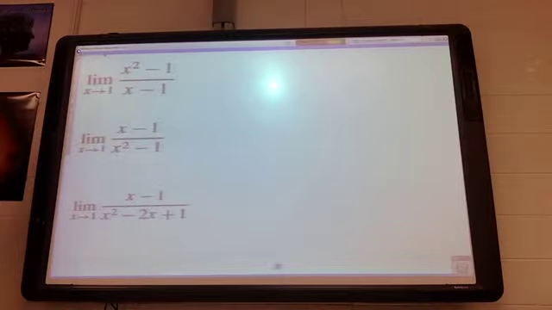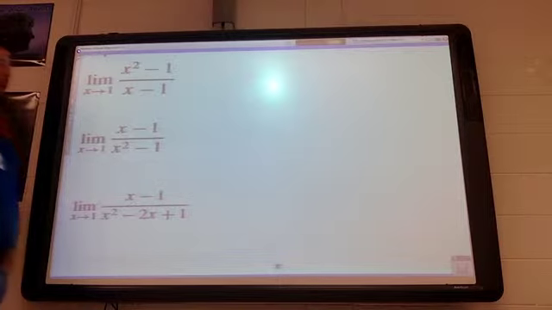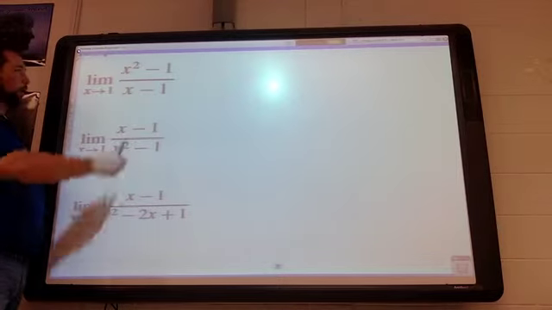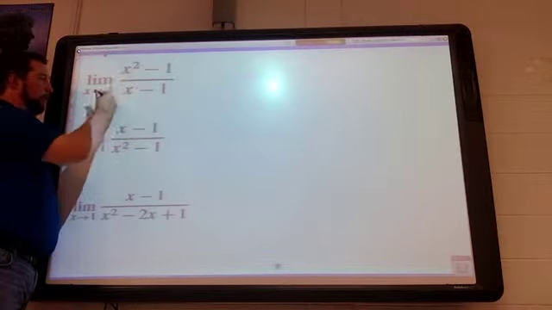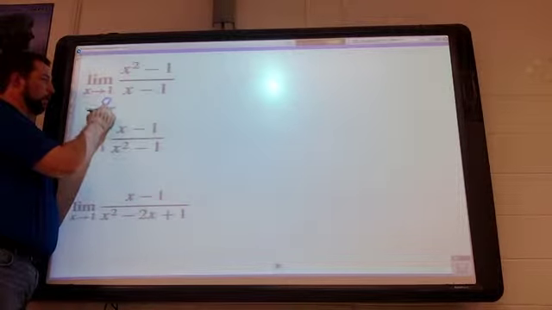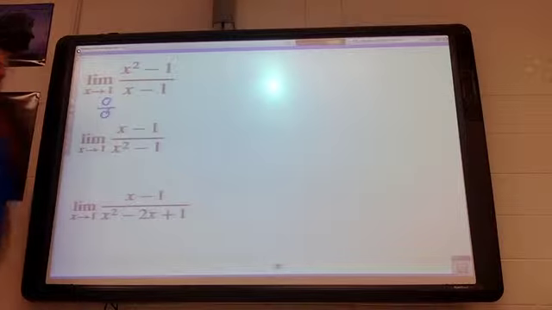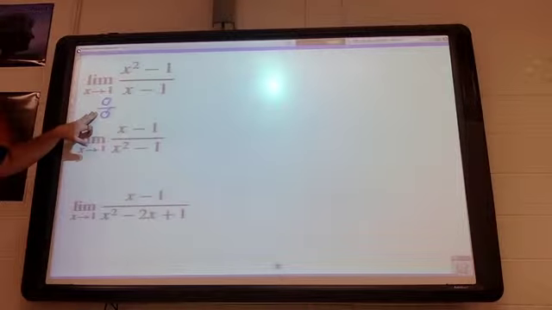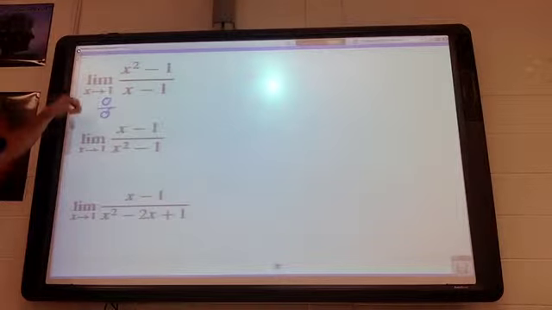Example number 1. The limit as x approaches 1 of (x squared minus 1) over (x minus 1). First thing you need to do is make sure that it is, in fact, indeterminate. So if you plug a 1 in, you get 1 minus 1 up top, which is 0, and on the bottom 1 minus 1, which is 0 again. So this is indeterminate. It doesn't mean the limit is indeterminate, just that the form as it is, is indeterminate.